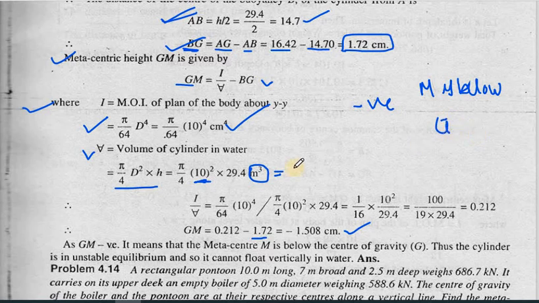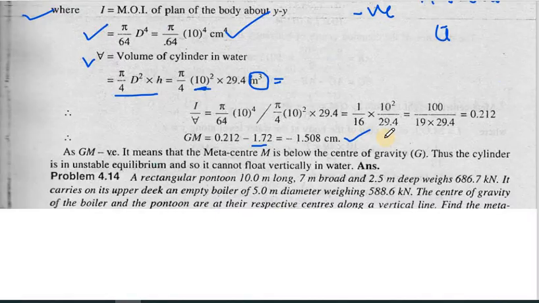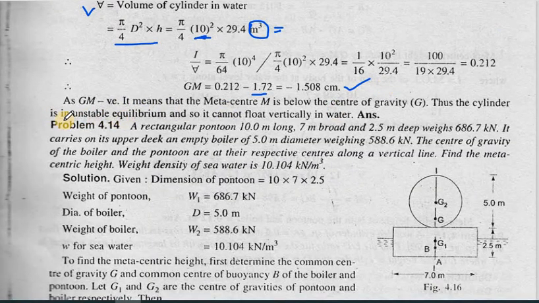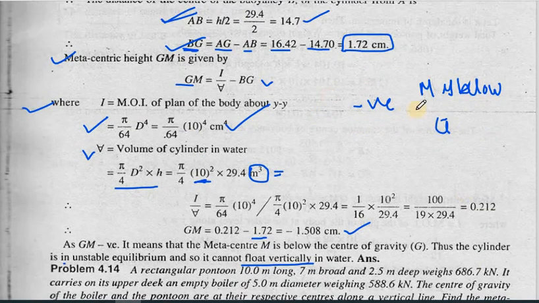Since it is coming out to be negative, that shows that the metacenter is lying below the center of gravity. That means it is under the condition of unstable equilibrium. So your float or your material will not be able to float vertically in the water, since it is under unstable equilibrium. If it was in the condition of stable equilibrium, it would have floated vertically.